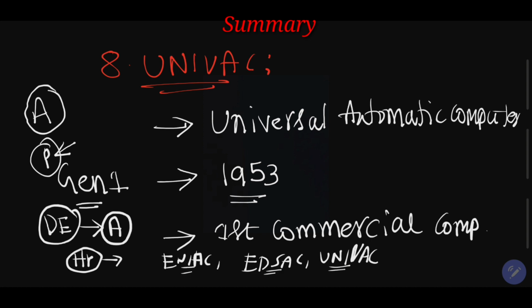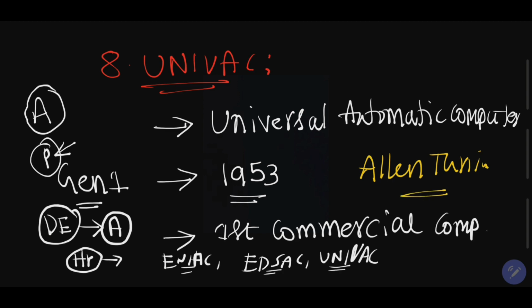One more point is Alan Turing, the father of the modern computer. Charles Babbage is the father of the computer. What is the computer used in World War?